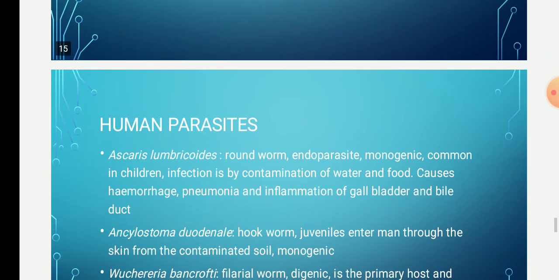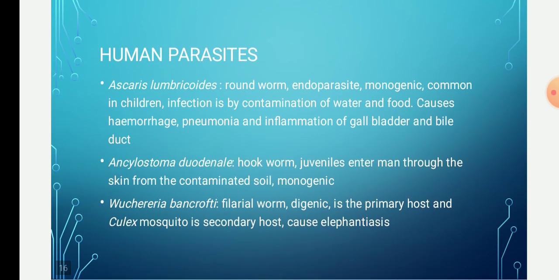So now we will see the different types of human parasites. The nematodes that live inside the body of man, causing illness or even death sometimes, are known as human parasites.